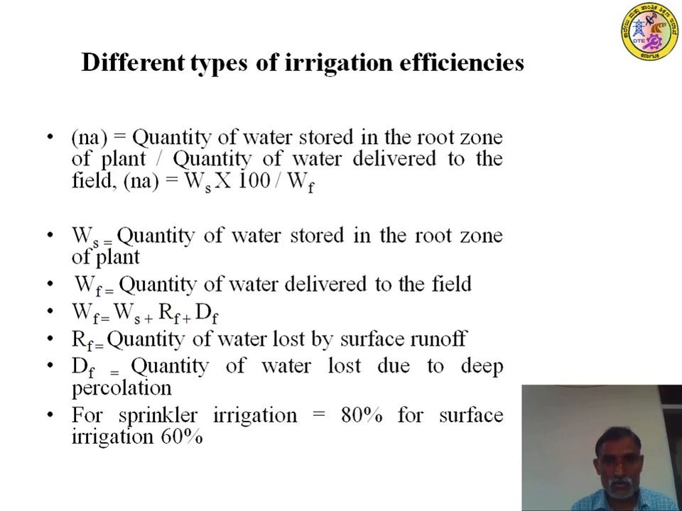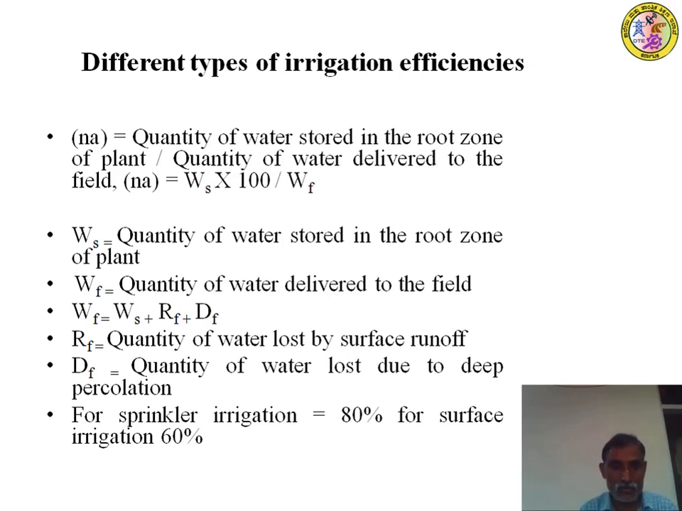So water stored in the root zone. Some notations are given. For example, application efficiency is equal to the quantity of water stored in the root zone divided by the quantity of water delivered to the field. Is it not? Ea = WS multiplied by 100 divided by WF, where WS means water stored in the root zone, WF means quantity of water delivered to the field, F means field. Right? Therefore WF is equal to WS plus RF plus DF.